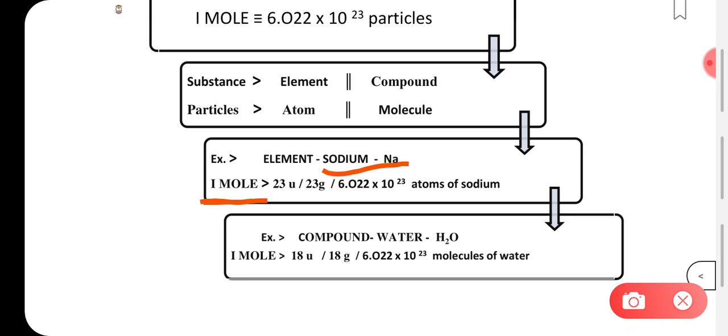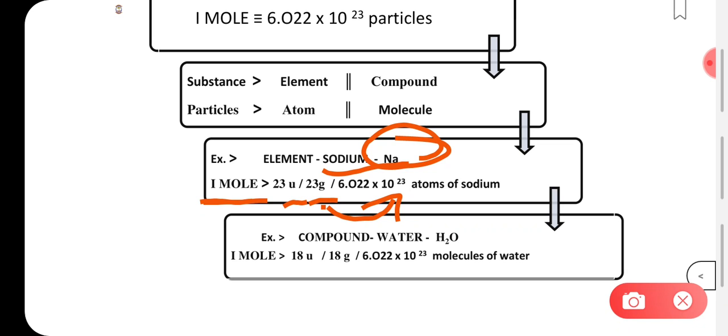You know the mass of sodium is 23 U, which means atomic mass unit, or you can write it as 23 grams. So 23 grams or 23 atomic mass units of sodium is going to have 6.022 into 10 power 23 atoms.